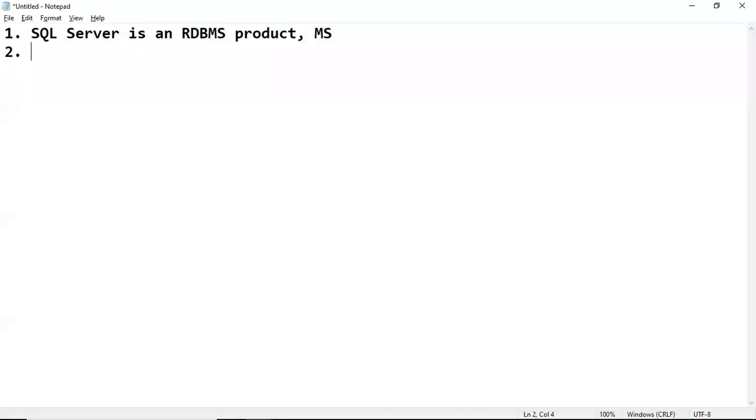What can we do with SQL Server? We can create and manage databases. Database creation and database maintenance is our job here. As a DBA, our regular job is what?